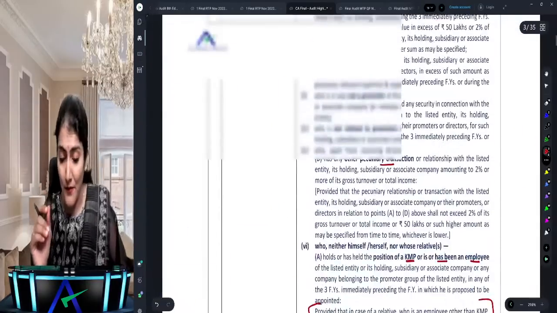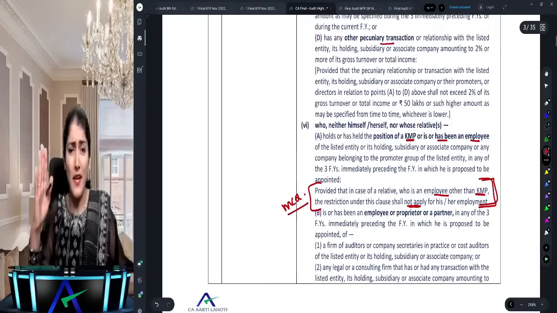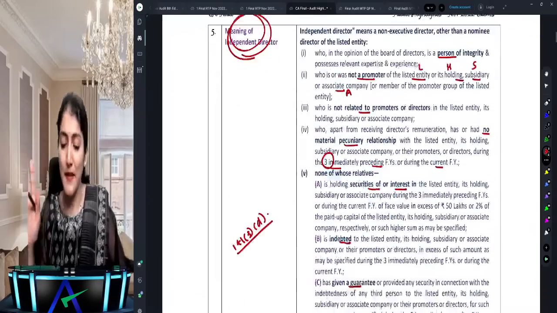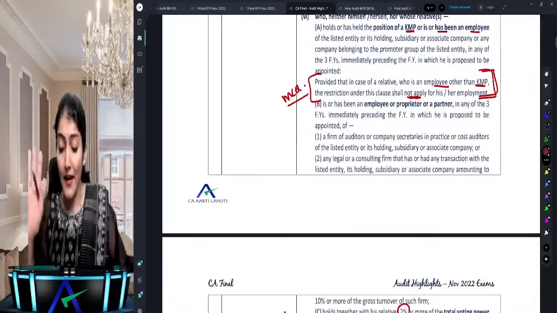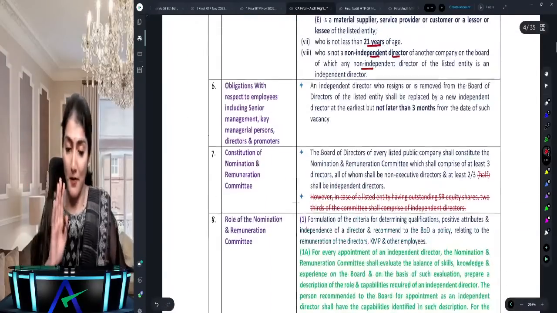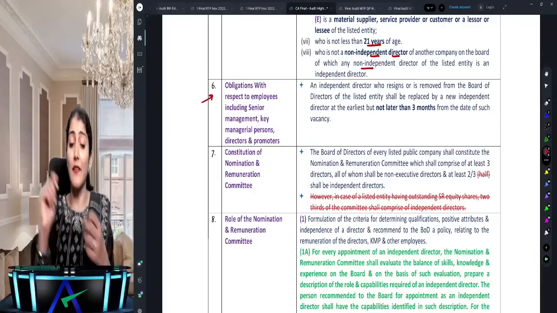So very important, we've seen the nitty-gritties over there. That if he is an employee other than KMP, then you can still be an independent director. Then after that, you have the point regarding the 2% of the voting power. Then obligations with respect to employees, including the senior management.